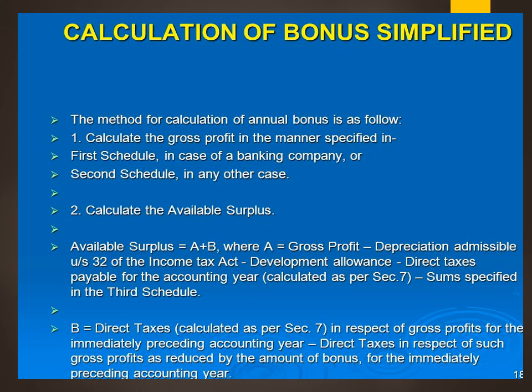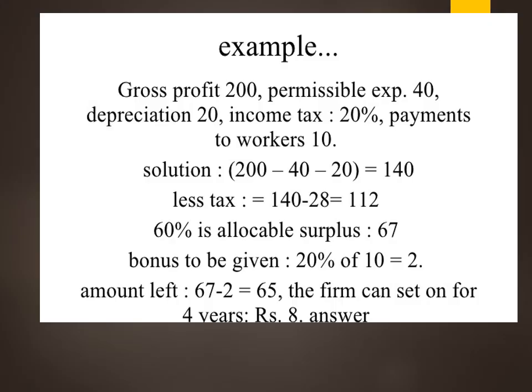So for the immediately preceding year, we have to deduct that. So we have to take the available surplus. So that is with respect to A and B. We have to add A plus B.